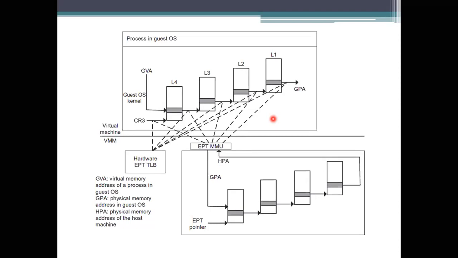Here we have the guest address, and if you have doubts about GVA, HPA or GPA: GVA means the virtual memory address for the guest operating system, GPA means the physical address of the guest operating system, and HPA means the physical memory address of the host operating system you are using. By this you will come to know that the virtual machine will have its own memory space, and it is also maintaining a virtual memory space.